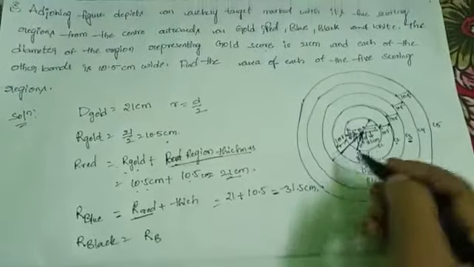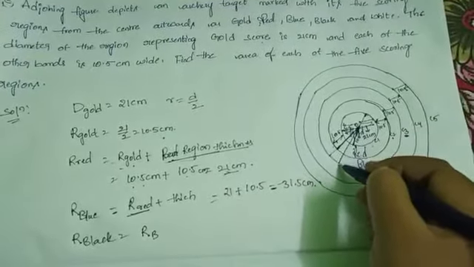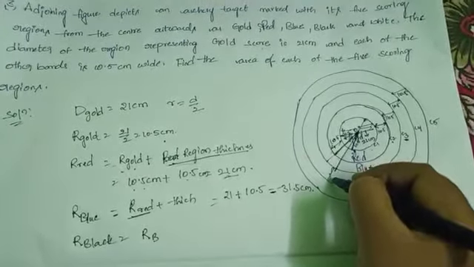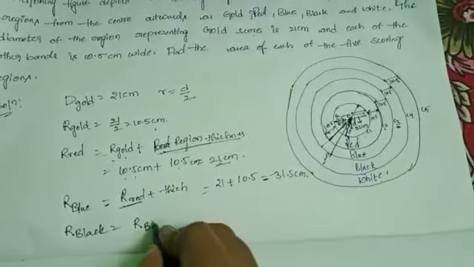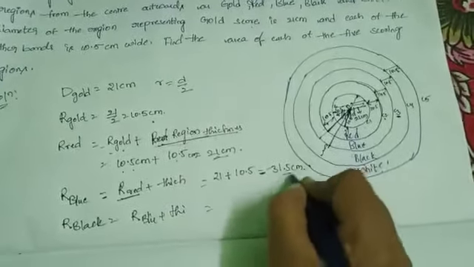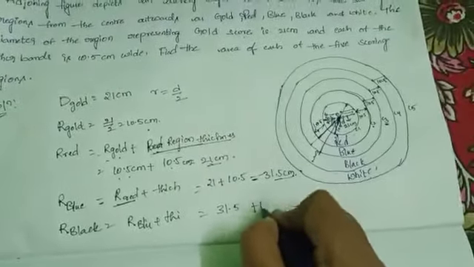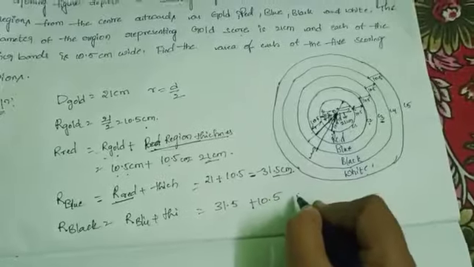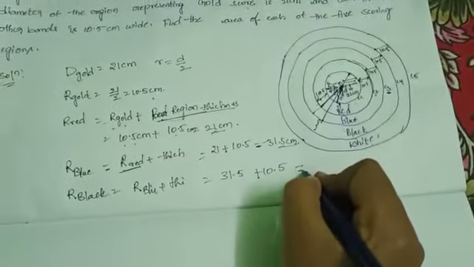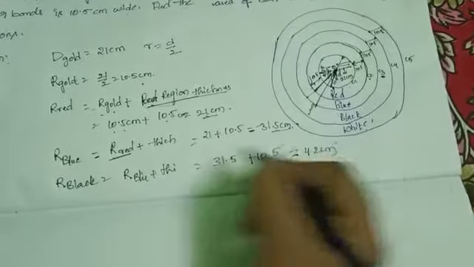Next, the radius of the black region. The radius of the blue region plus the thickness: 31.5 plus the thickness of each band, 10.5 centimeters. It gives 42 centimeters.